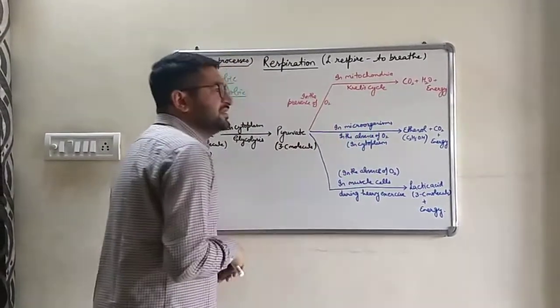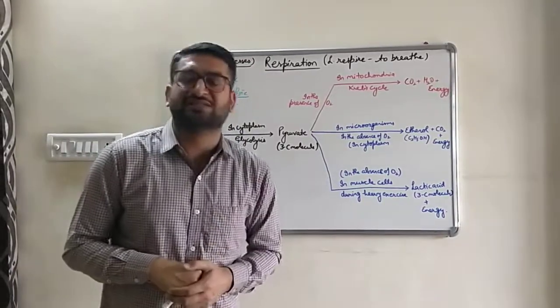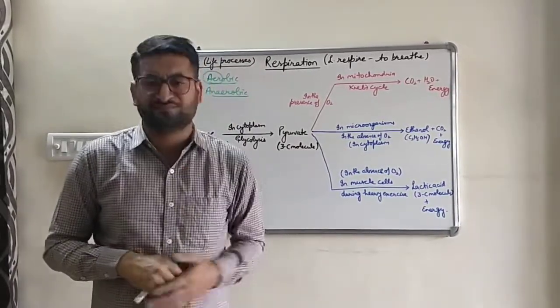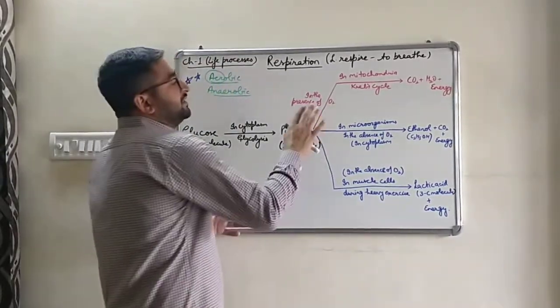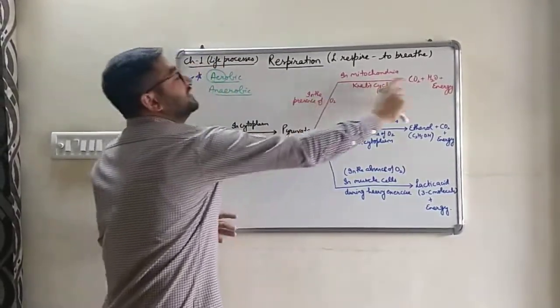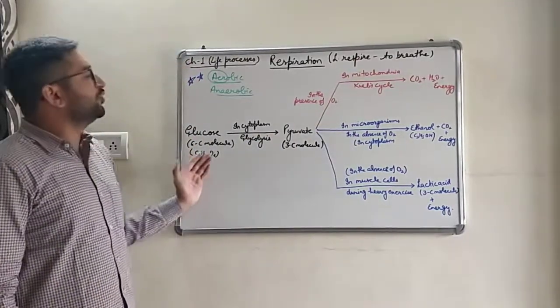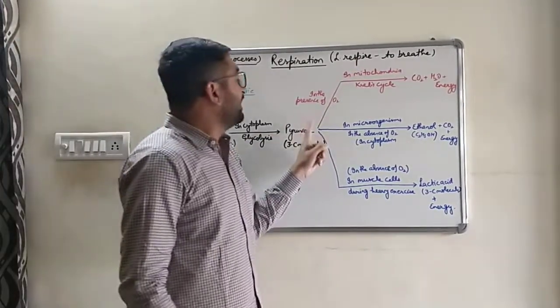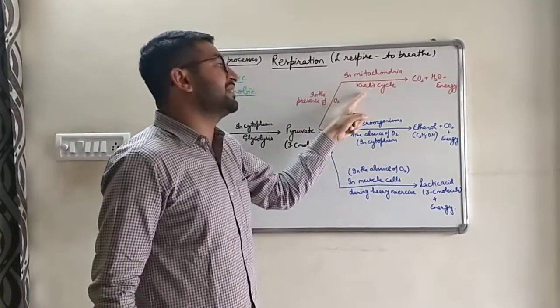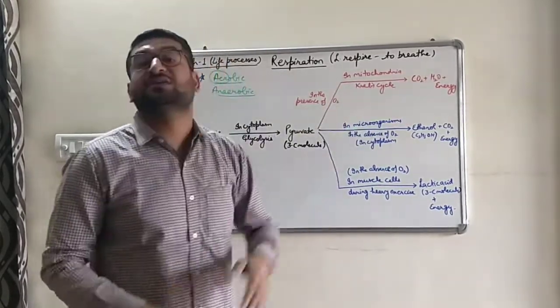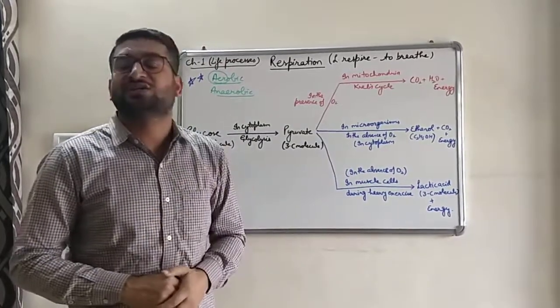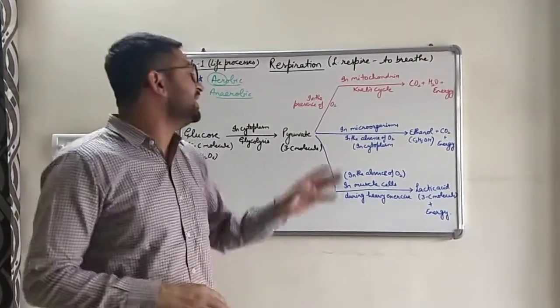Along with the Krebs cycle, there is one more process that is known as terminal phosphorylation, but that is not in your syllabus. That will come in class 11 biology. So that's how the aerobic respiration completes. First, glucose breaks down into pyruvate, then pyruvate goes to the mitochondria, Krebs cycle occurs, and then production of carbon dioxide and water takes place along with the release of energy. In total, 36 ATP are produced during aerobic respiration.